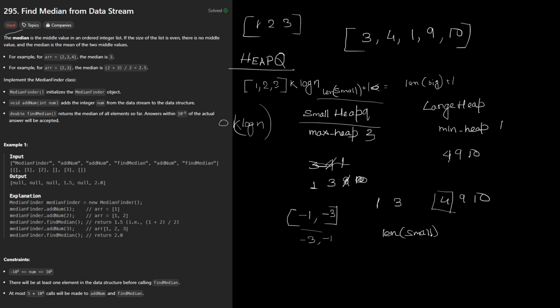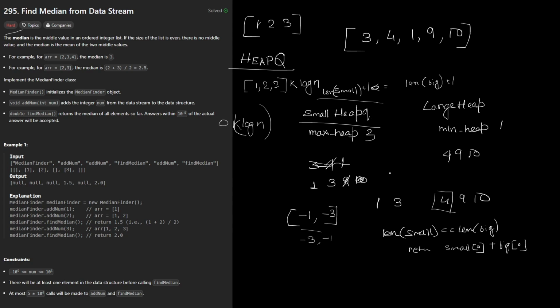In case both of them are containing the same number of elements, meaning length of small equal to length of big, then I can say return small's first element plus big's first element, divided by two. So that's the idea of how it is going to work out.